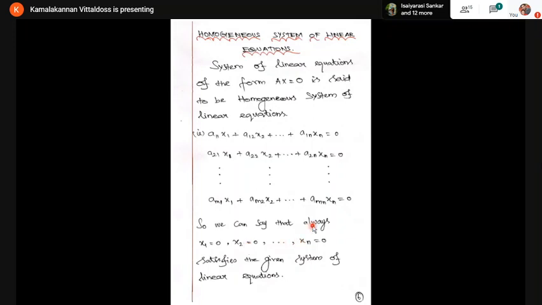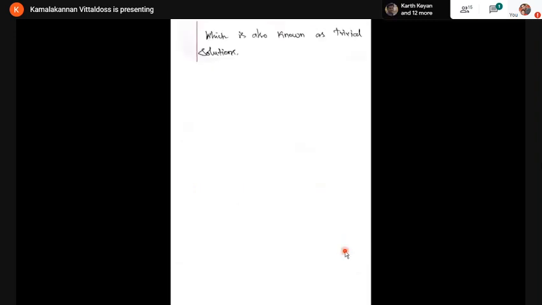So any homogeneous system is always consistent since it has the trivial solution, namely 0, 0, 0. Since x1 = 0, x2 = 0, ..., xn = 0 satisfies the given system of equations, this is a trivial solution. So it is also known as the trivial solution.